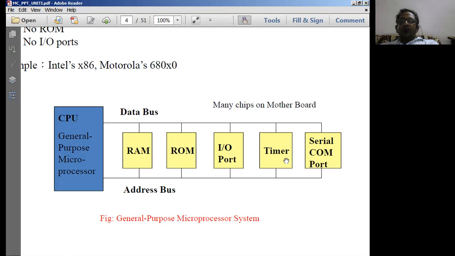The only thing you have to bother about is, as you increase the number of peripherals connected to the CPU, the capacity or specifications of the CPU should compulsorily be increased. If capacity is increased, it can drive many other devices. If capacity is not increased, it cannot drive many other systems. It is something like the engine of a goods train versus the engine of a GT Express. That is the difference.